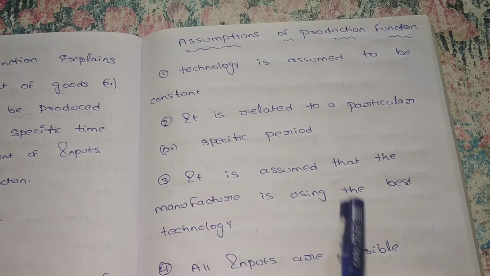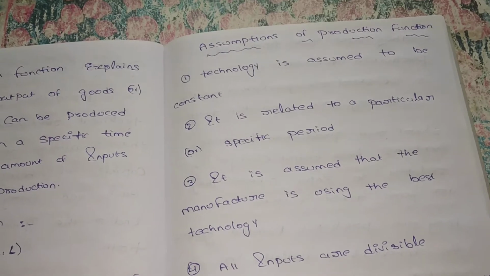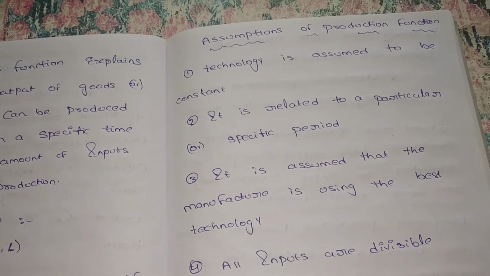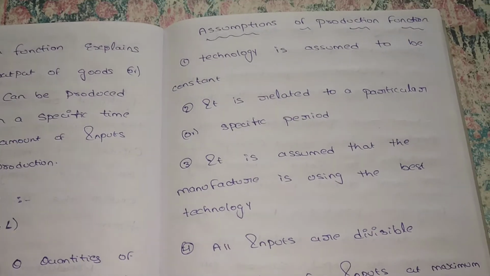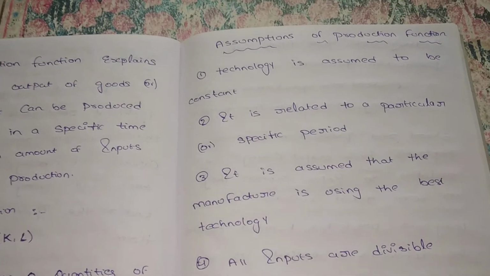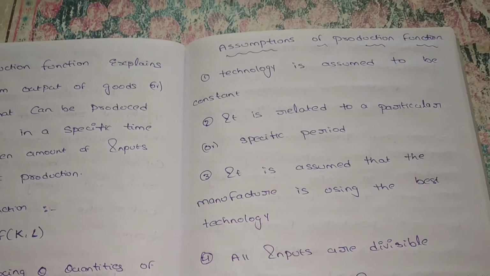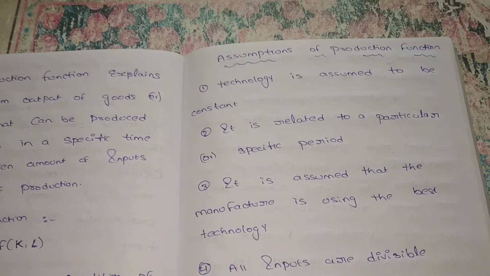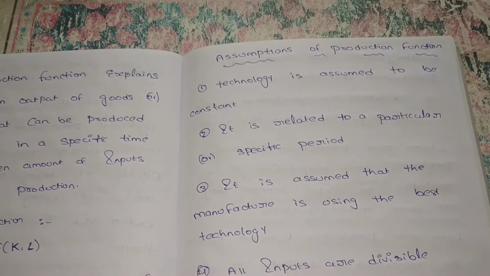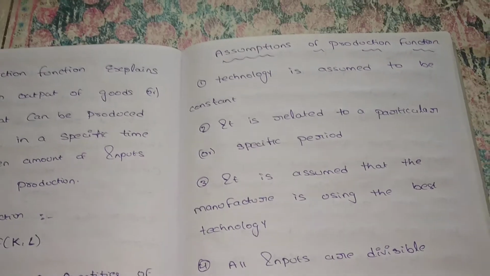And it is assumed that the manufacturer is using the best technology. We have to assume that our manufacturer uses the best technology available in society. Best technology means you can produce more goods at a time. In this limited period of time, you can produce more goods.